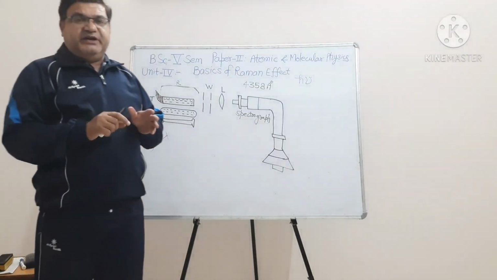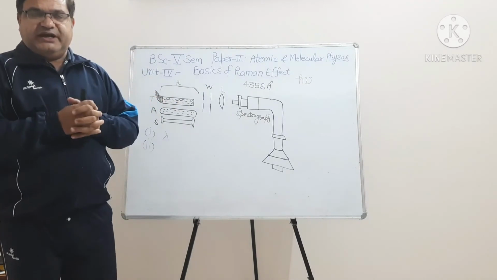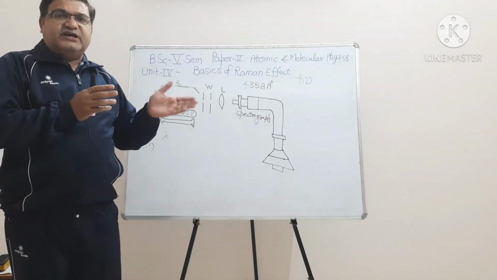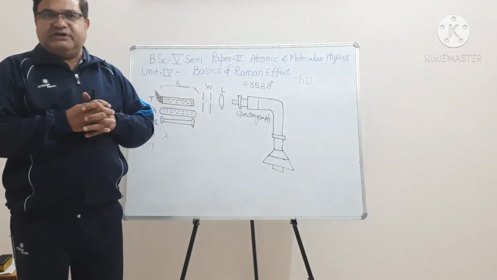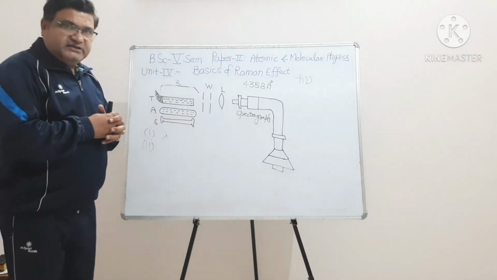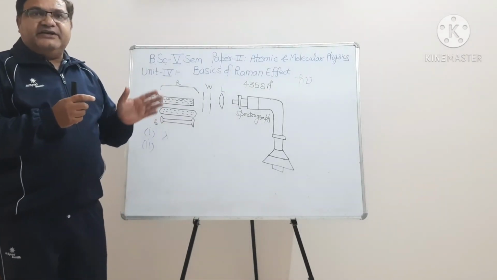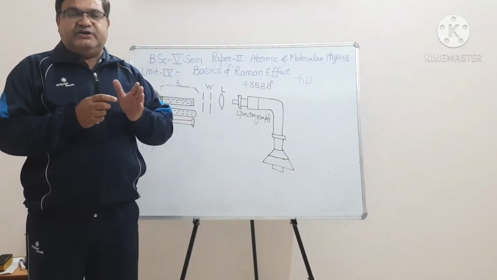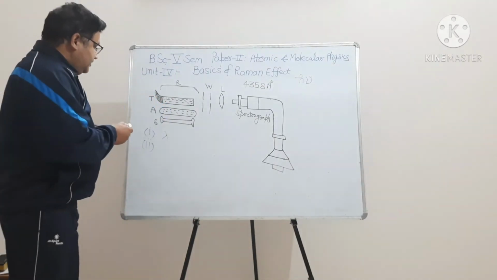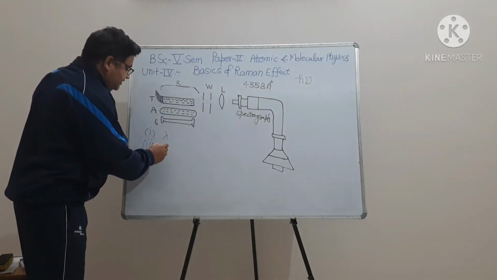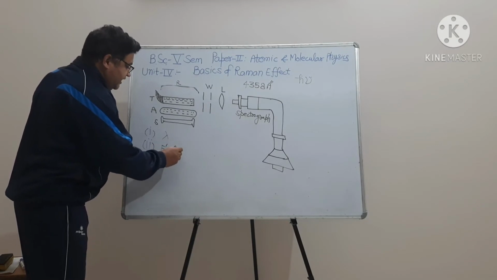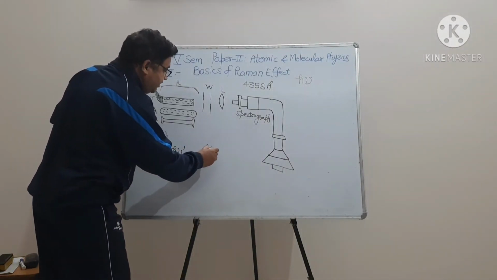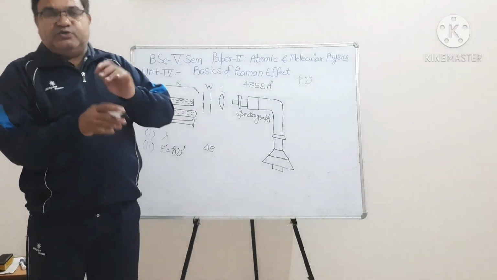Now there is the second possibility. When there is a collision between a photon and a molecule of the substance, some part of the energy of the photon is transferred to the molecule of the substance to excite it. It means that after scattering, the energy of the photon will decrease. Suppose the new energy of the photon is E dash, equal to h nu dash, and suppose delta E is the part of the energy of the photon transferred to the molecule.